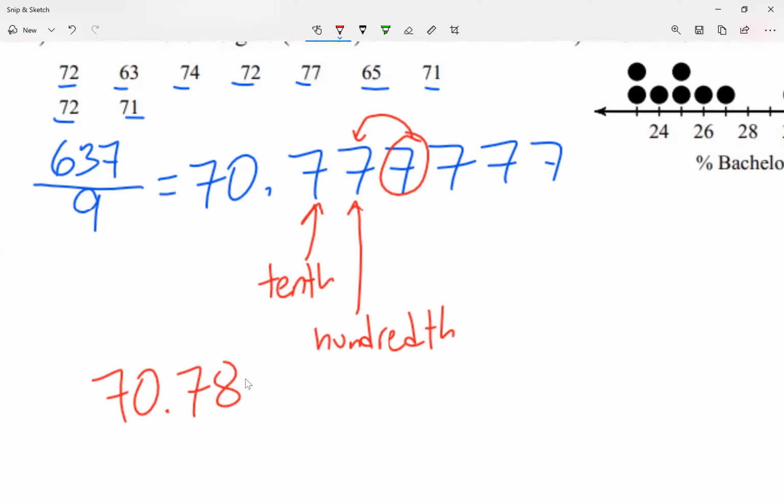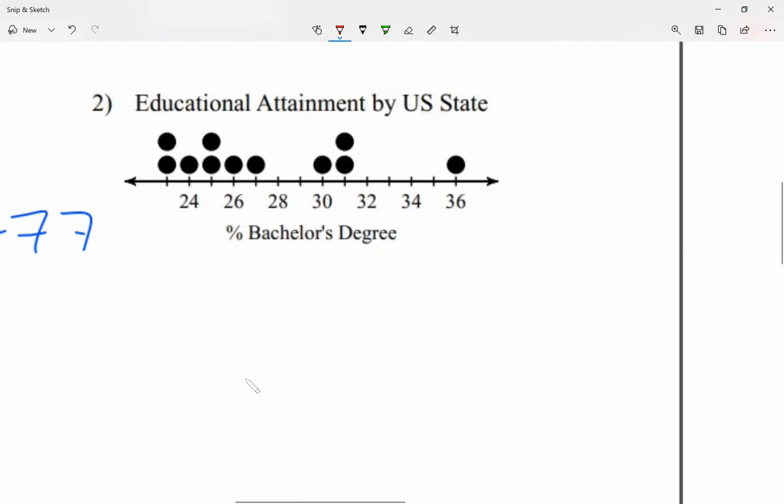Again, if the third decimal number is 5 or more, it is big enough, it pushes the previous number up. Now, if the third number was 4 or less, then it does nothing. I just ignore it.